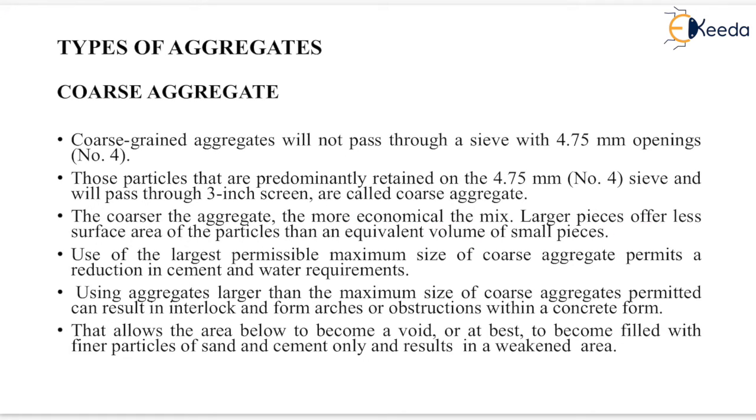Larger pieces offer less surface area of the particles than an equivalent volume of small pieces. Use of the largest permissible maximum size of coarse aggregate permits a reduction in cement and water requirements. Similarly, using aggregates larger than the maximum size of coarse aggregates permitted can result in interlock and form arches or obstructions within a concrete form that allow the area below to become a void, or at best to become filled with finer particles of sand and cement only, and results in a weakened area.